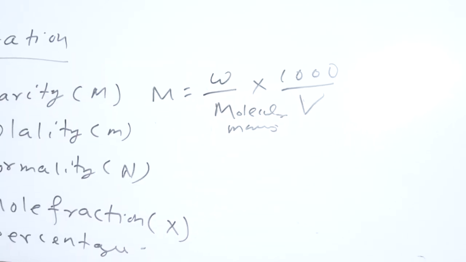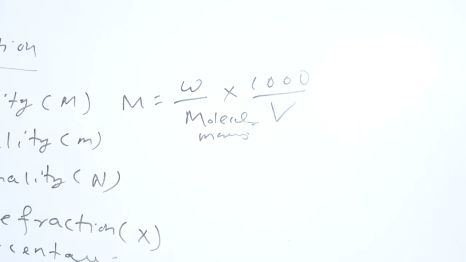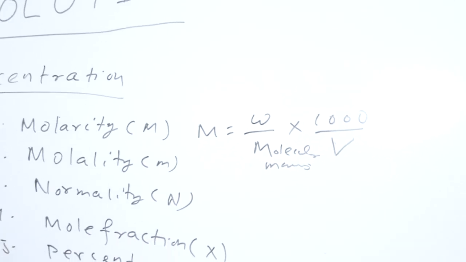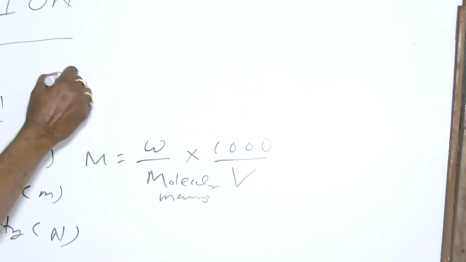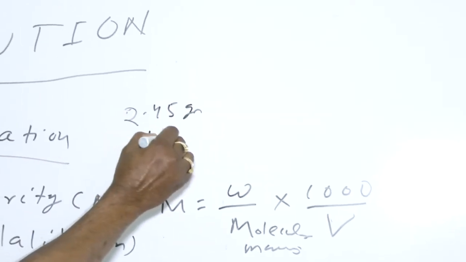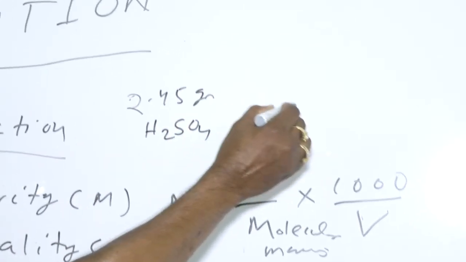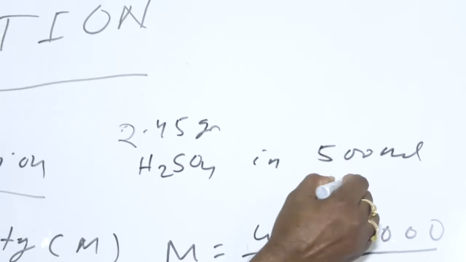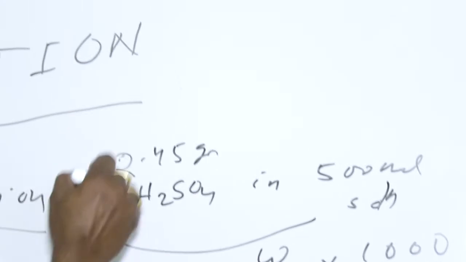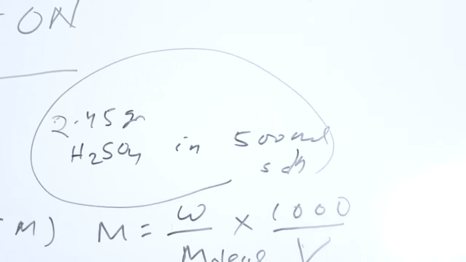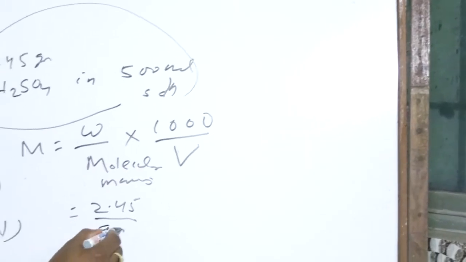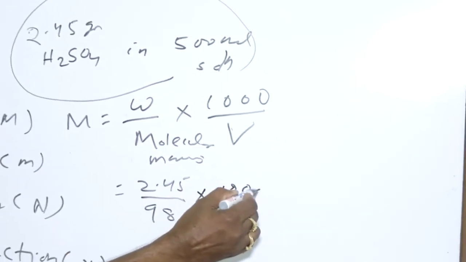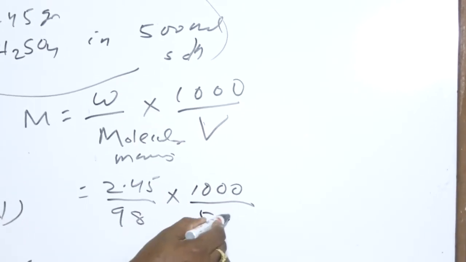2 molar. To calculate, we can give an example of molarity: if 2.45 gram of H2SO4 is present in 500 ml solution, then its molarity can be calculated by applying the formula where W is 2.45, molecular mass of H2SO4 is 98, and volume of the solution is 500 ml.